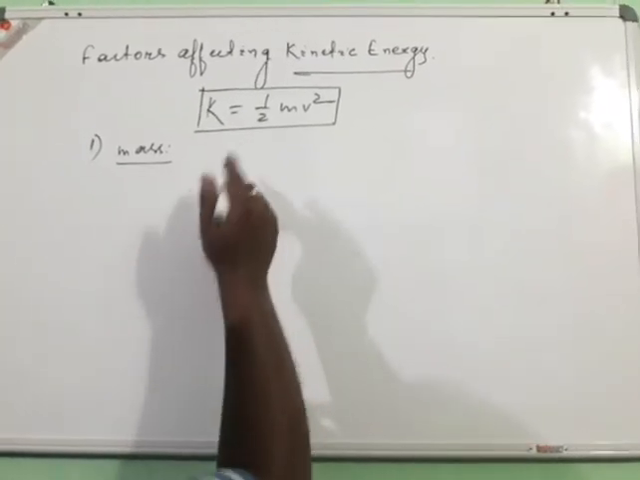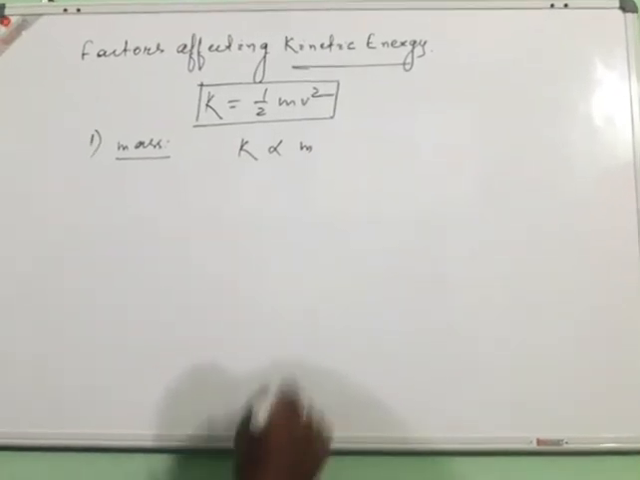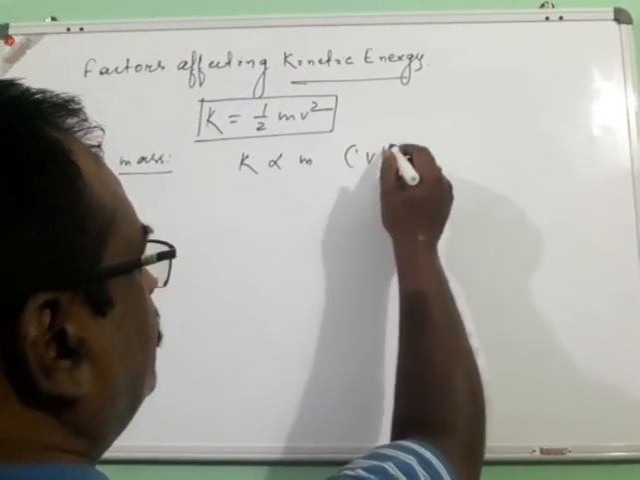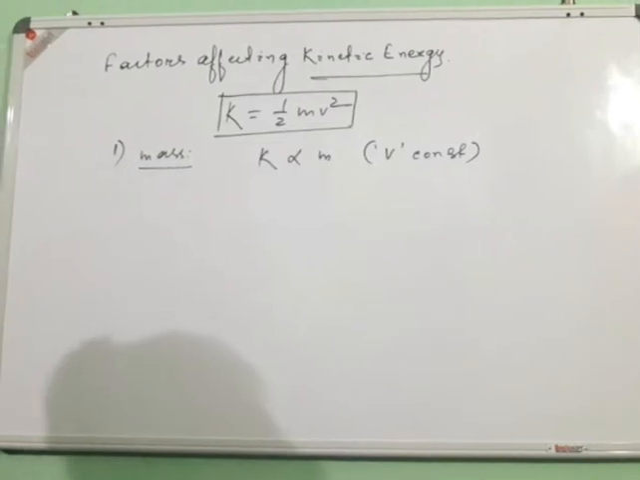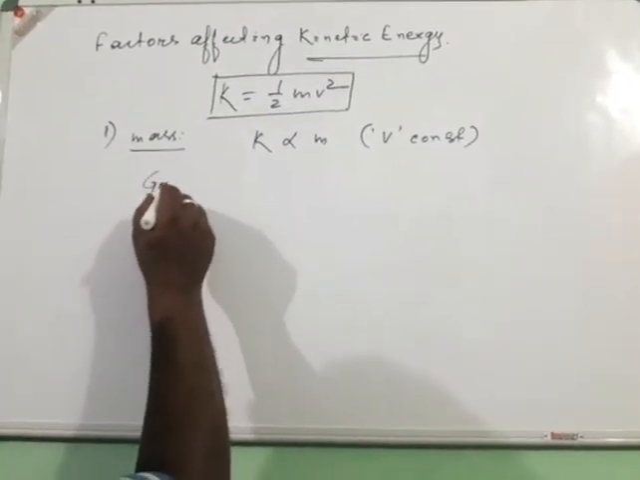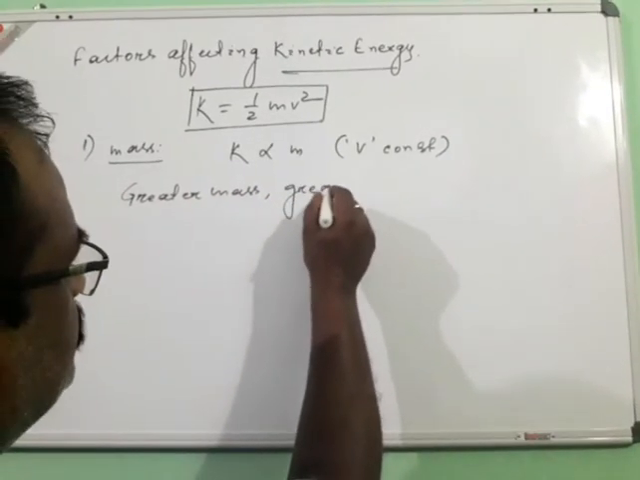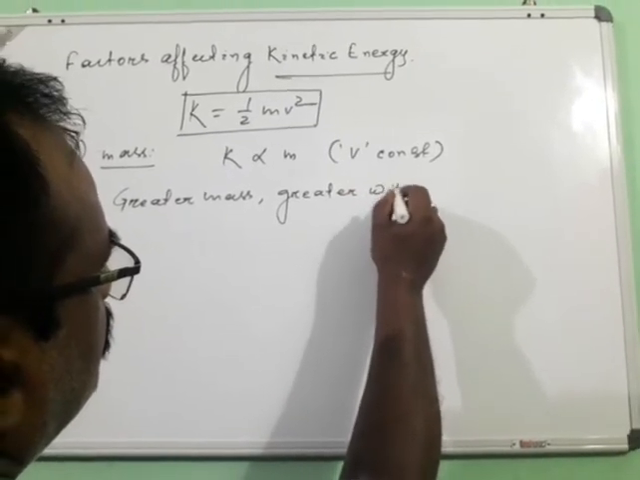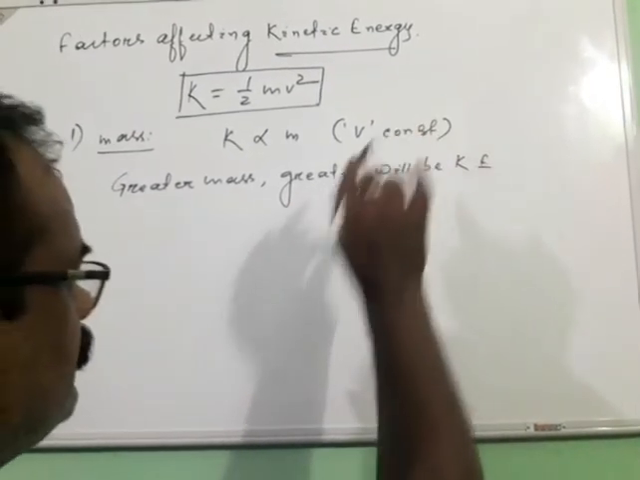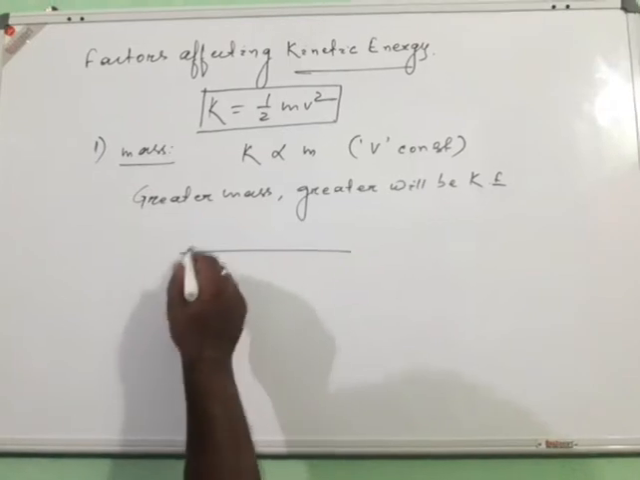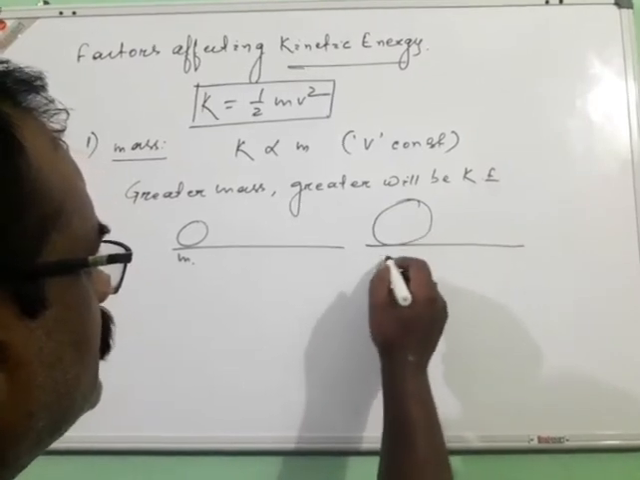So from this expression we can say that kinetic energy is directly proportional to mass m, provided v, the velocity of the body, remains constant. So what does it mean? It means that greater the mass, greater will be the kinetic energy, provided velocity remains constant. Consider that two bodies are moving, one having mass m, the other having mass 2m,